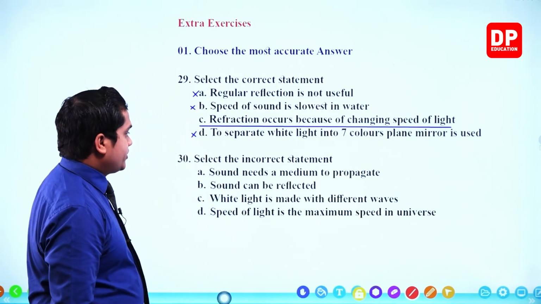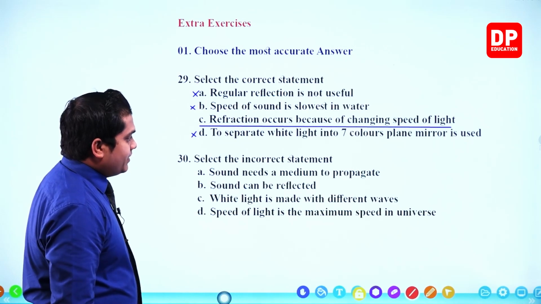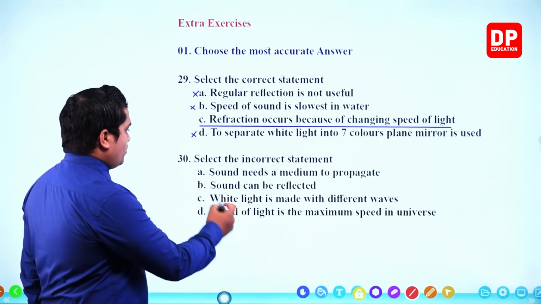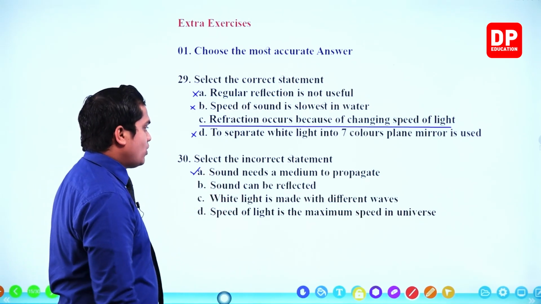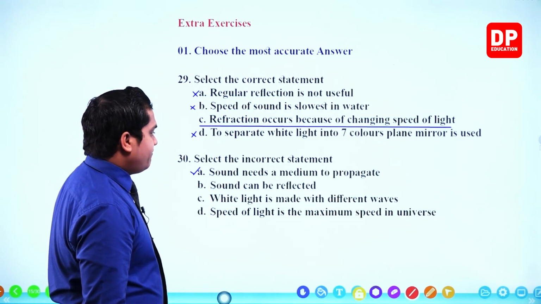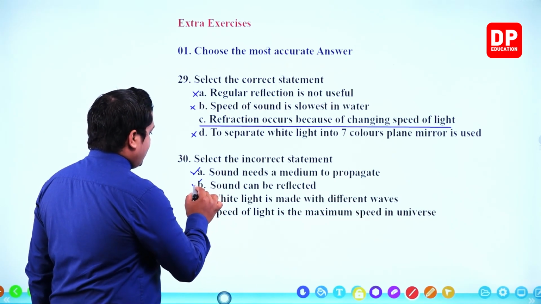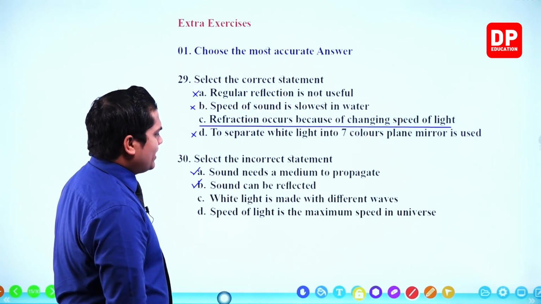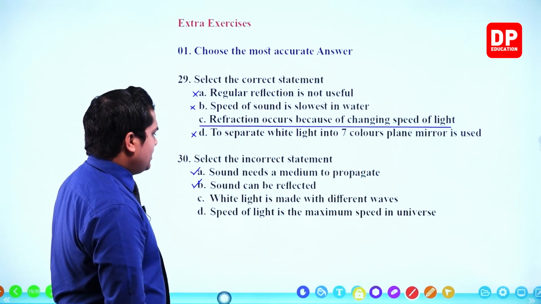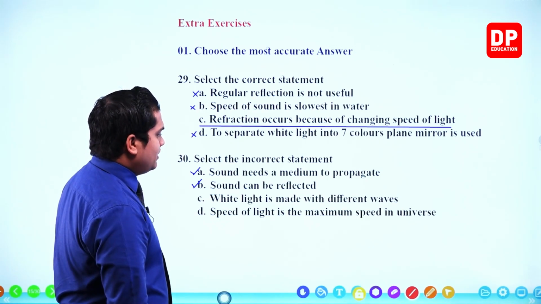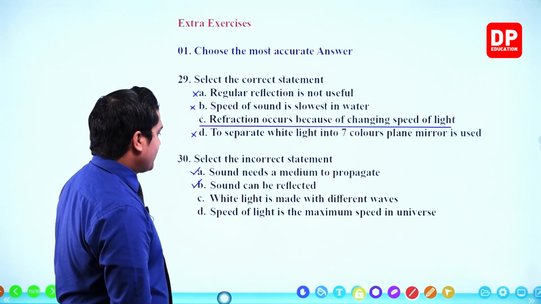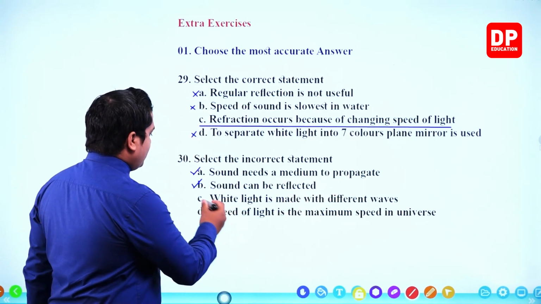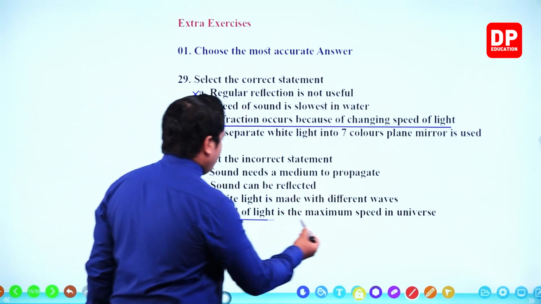Then the 30th question. Select the incorrect statement. Sound needs a medium to propagate. Correct. Sound needs a medium to propagate, right? Because it is a vibration. Sound can be reflected. Once again correct. That's why we can hear the echo even. White light is made with different waves. Correct, right? Speed of light is maximum speed in universe. That means this one should be the answer.